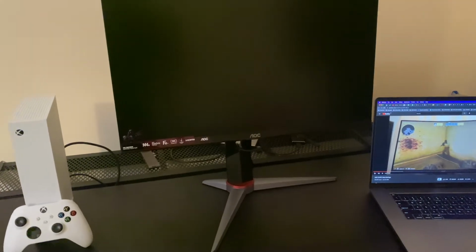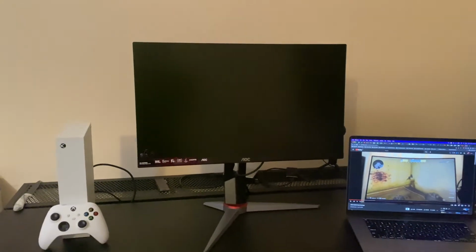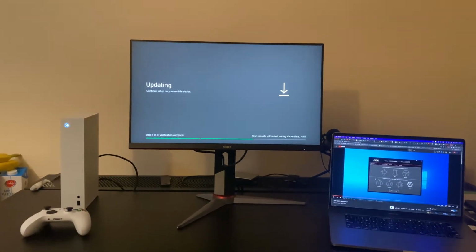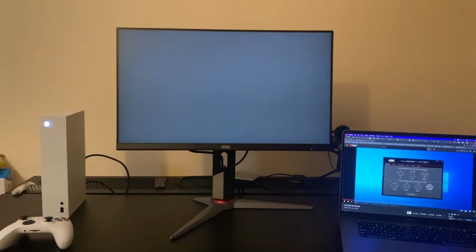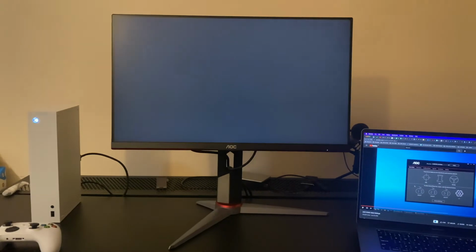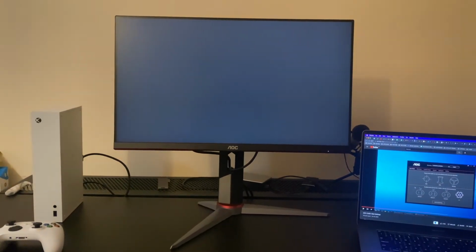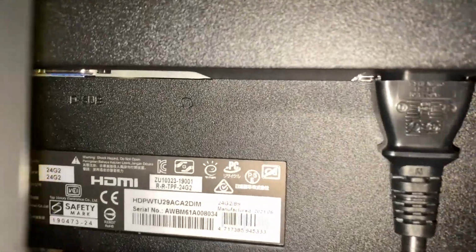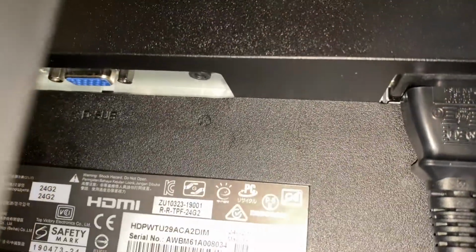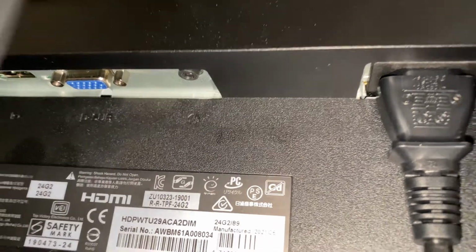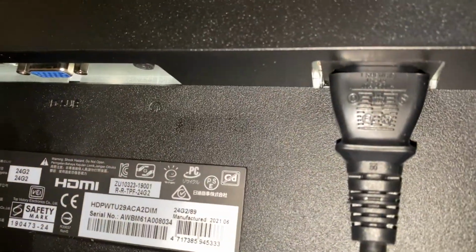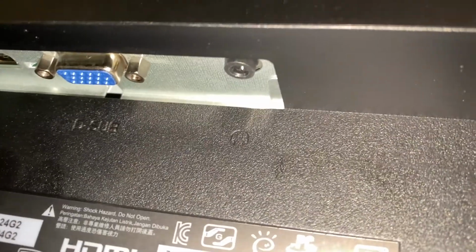So I've done some research and I found some ways that you can get audio from this AOC 24G2 monitor. The first way is to use a speaker: get an auxiliary cable and plug it directly into your Bluetooth speaker. It has the port there, behind the AOC 24G2. Because this monitor has a headphone jack, you can plug that into an external Bluetooth speaker. Or if you have a headset, you can just plug it directly into the monitor, and that's how you get audio from the AOC 24G2.